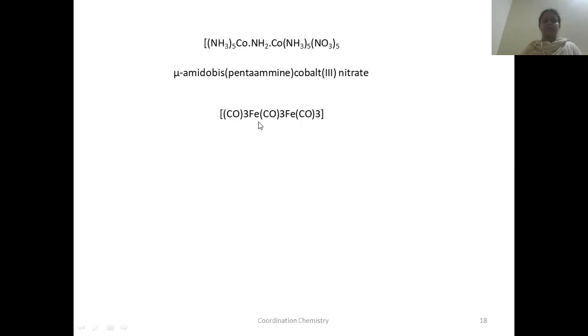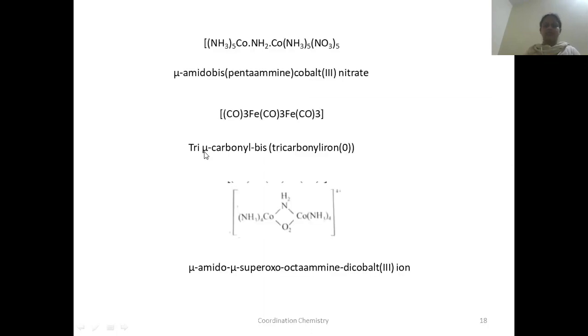Similarly, one more example is this. What is the central metal atom here? Iron. What is the ligand that is bridging these two iron? Carbonyl. This carbonyl is bridging between these two iron. How many bridging carbonyls are there? 3. So we have to use tri-mu-carbonyl. Next, since on either side of this bridge ligand the remaining parts are the same, we can use bis. Tricarbonyliron, and since the oxidation state is 0, we write 0. This is one more example of a bridge ligand.